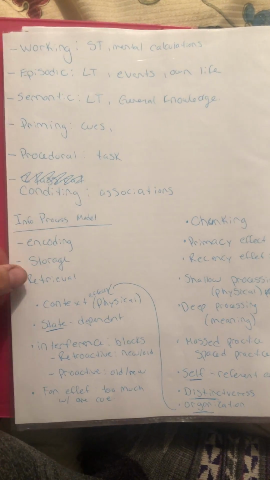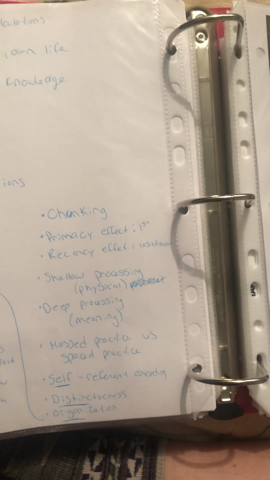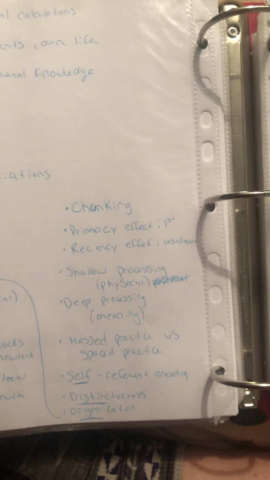We have to encode things. We then have to store it somewhere. Then later on, we have to retrieve it. We also talked about chunking. So breaking things into chunks is easier to remember than remembering a bunch of lists of either letters and numbers.